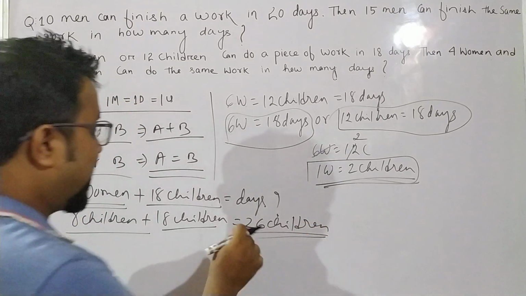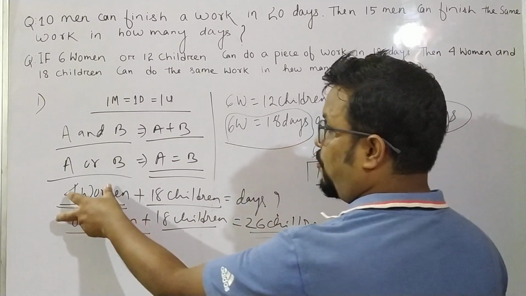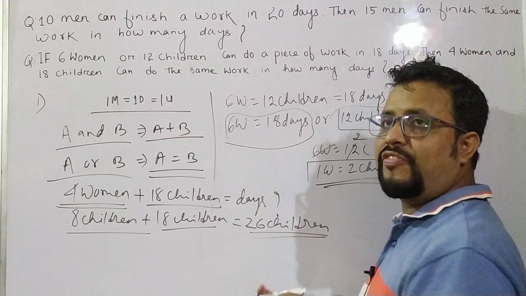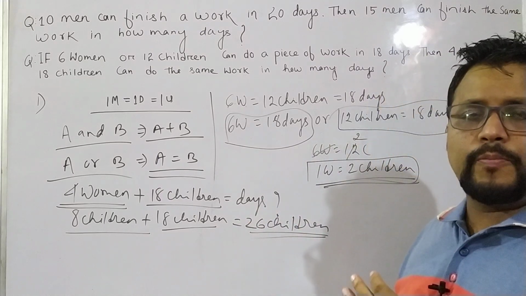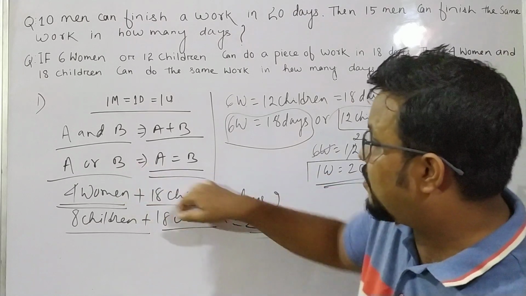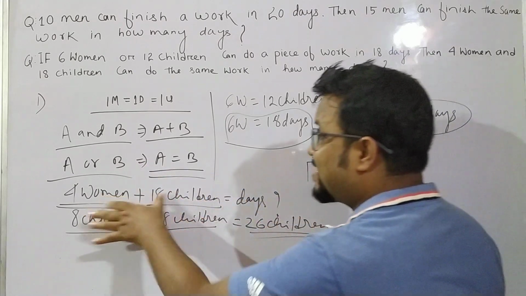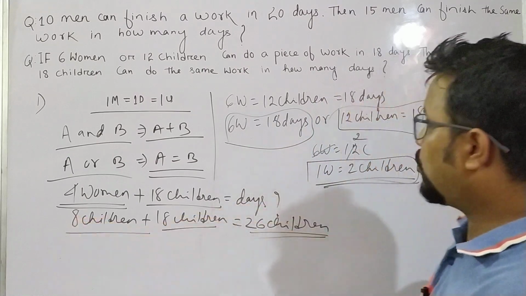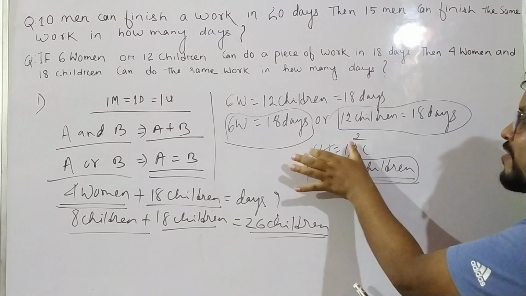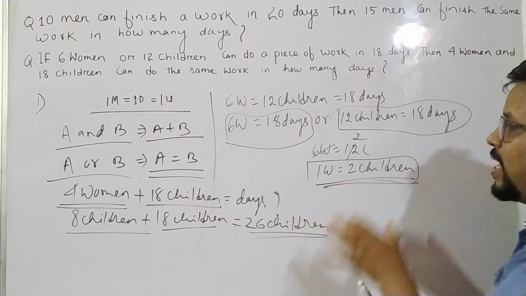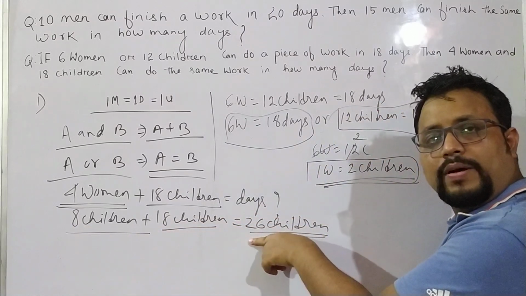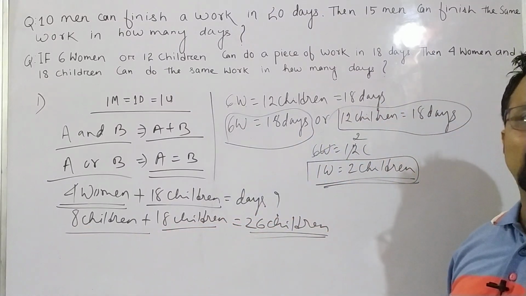Here we have made the variable the same. Women was one variable, children was another variable. If the variables are different, then our problem becomes more complex. So our first job is to make the same variable. To do that, we take 1 woman is equal to 2 children from this equation. Then I am putting 4 women as 8 children. Then it becomes a single variable, and a single variable means less complexity.